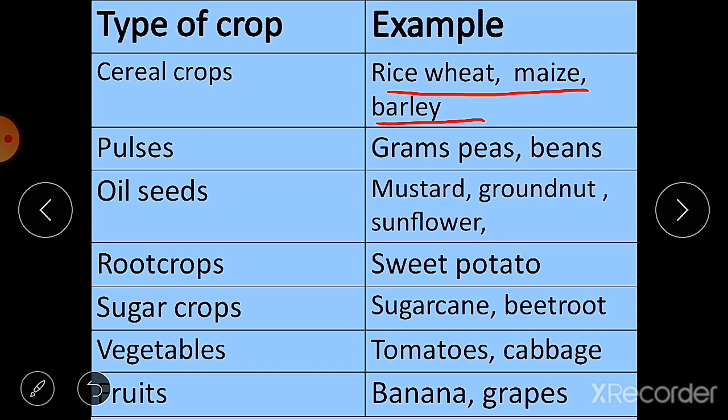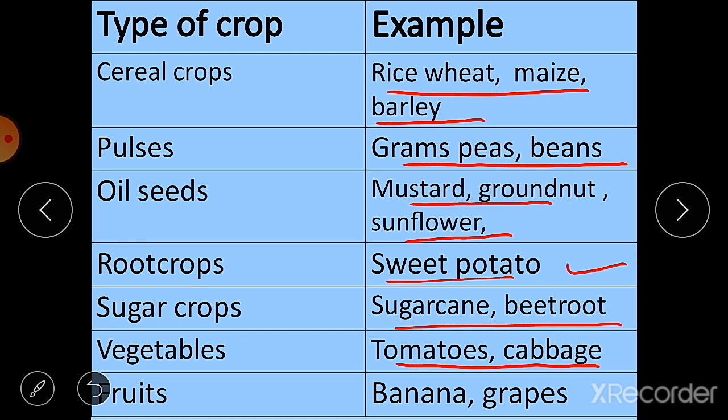Then pulses like gram, peas, beans, they are used in our daily meals. Then oil seeds like mustard, groundnut, sunflower, these are used to make oil from these seeds. Then root crops like sweet potato. Then sugar crops like sugarcane and beetroot.